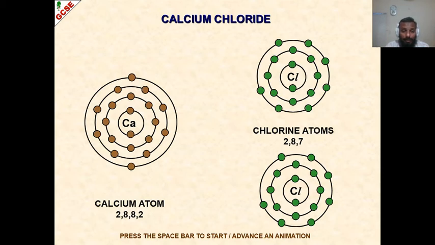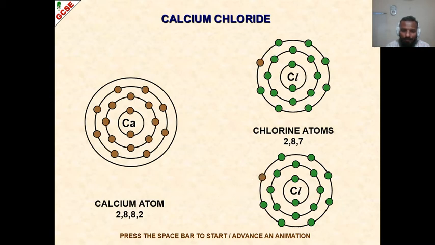As I just said, electrons are like diamonds. Who will give 6 diamonds to calcium? No one. So what will calcium do? Being a generous element, it will donate. It will transfer its 2 electrons, one to one chlorine atom and the other to the second chlorine atom. So each chlorine atom, upon receiving an electron, will become a negative ion.